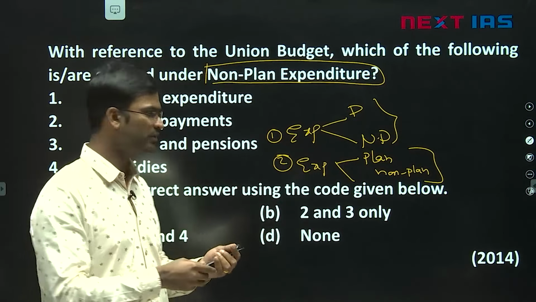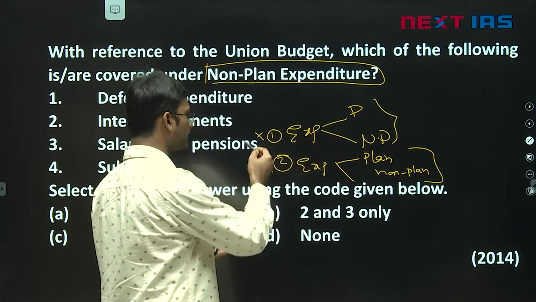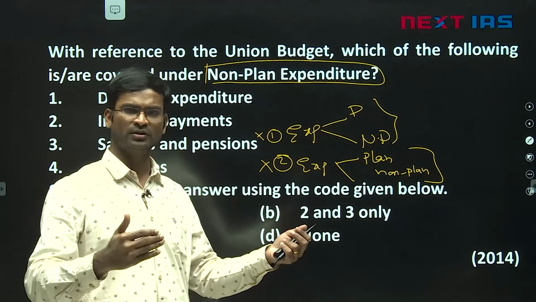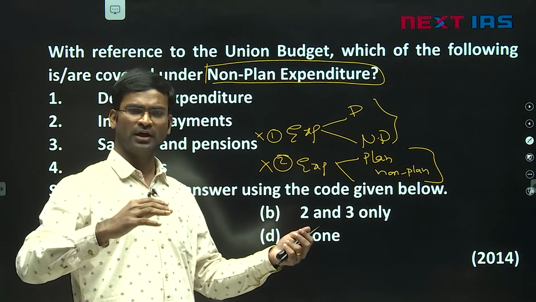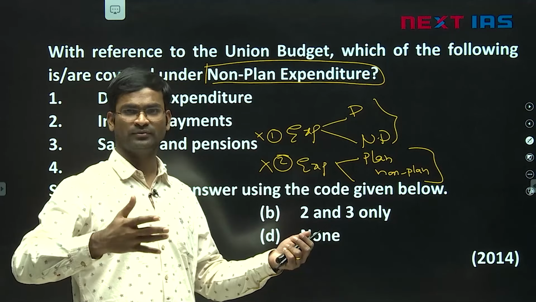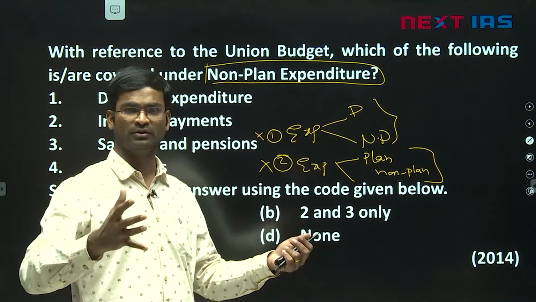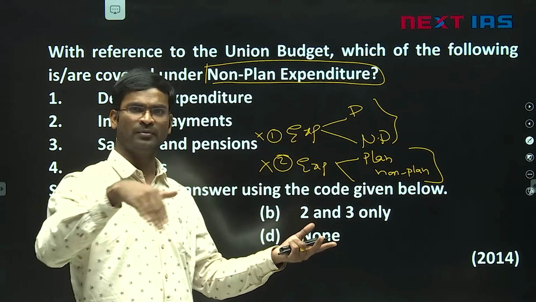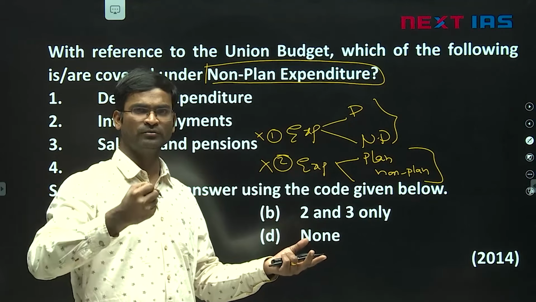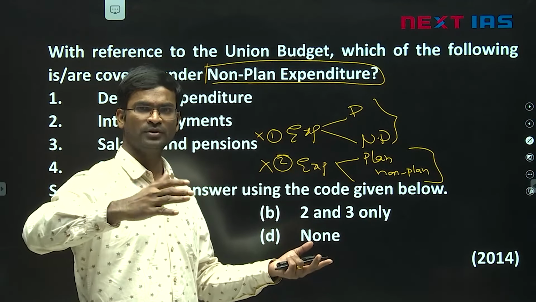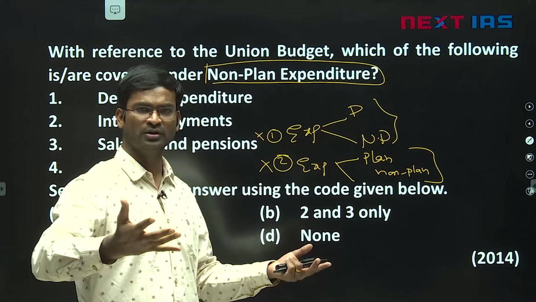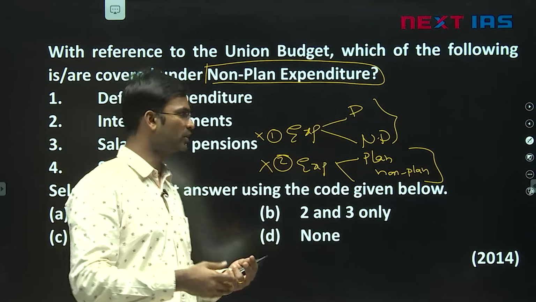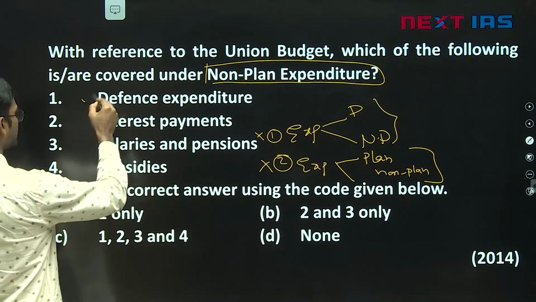Currently we are not using plan and non-plan either. Currently we use revenue expenditure and capital expenditure. Revenue expenditure is recurring expenditure, neither assets nor liabilities. Assets not created, liabilities not gone. Capital expenditure is where either assets are created or liabilities go. Let's say I borrowed money from you, I am the government, I am repaying the loan. So it is an expenditure for me, capital expenditure, because a liability is gone. That is exactly capex, capital expenditure. Okay, here defense expenditure is non-plan, yes.